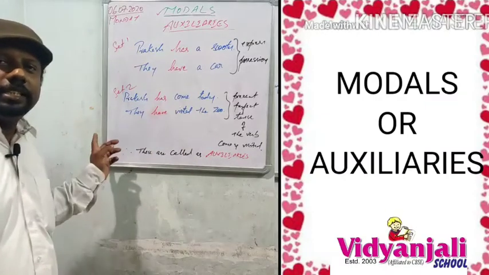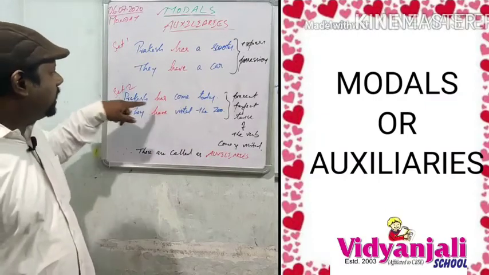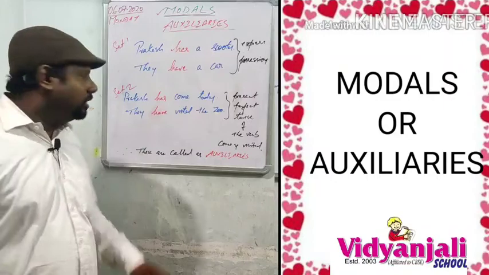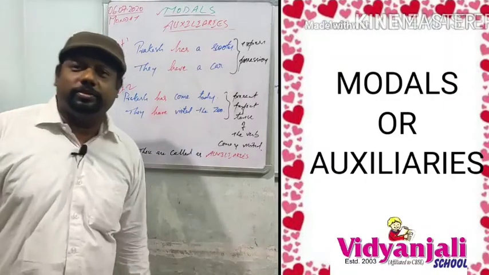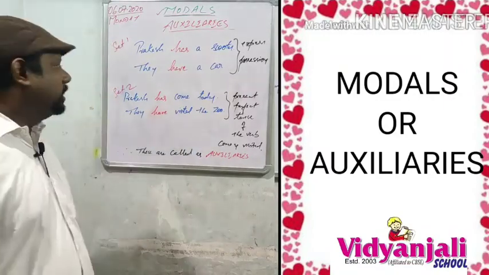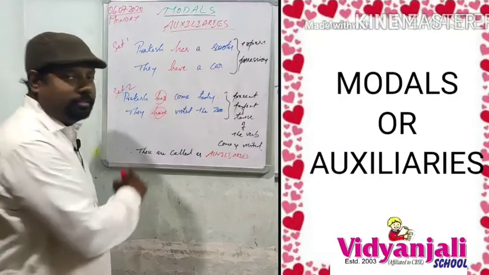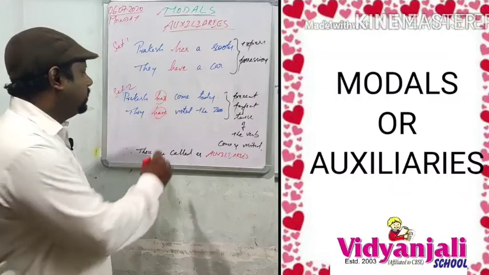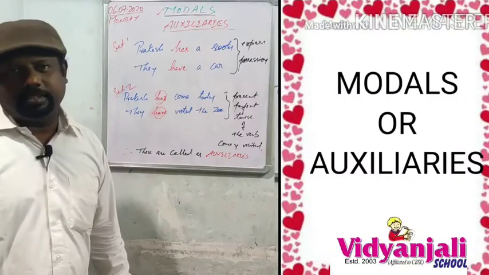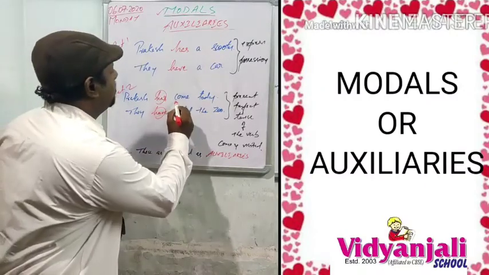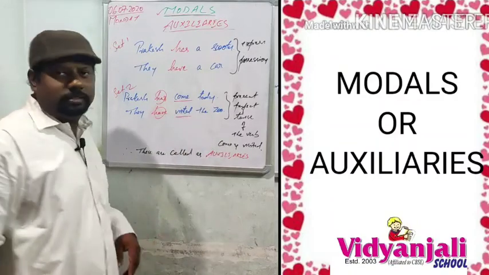When you come to the second set: Prakash has come today. They have visited the zoo. In these two examples, has and have became helping verbs, because the main verbs are come and visited.